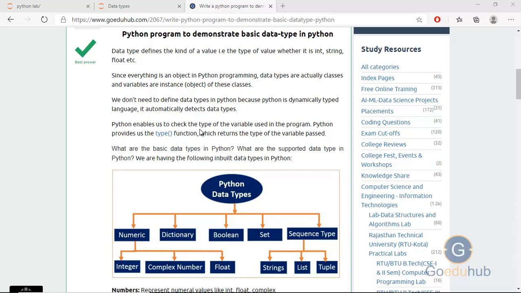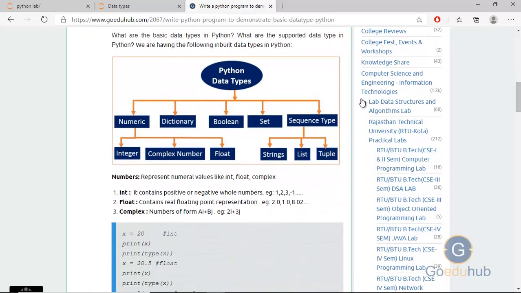Python enables us to check the type of a variable used in the program. Python provides us a type function which returns the type of a variable passed. We have divided Python data types broadly into 5 categories, like you can see here in the diagram. The first category is numerical, and then we have dictionary, boolean, set and sequence types. Further, you can see the numerical data type is again divided into 3 categories: integer, complex number and float.